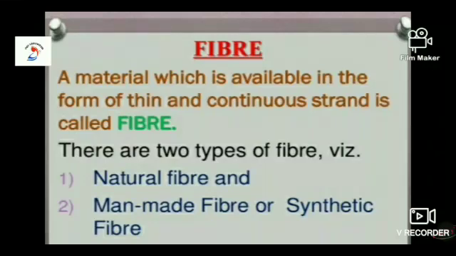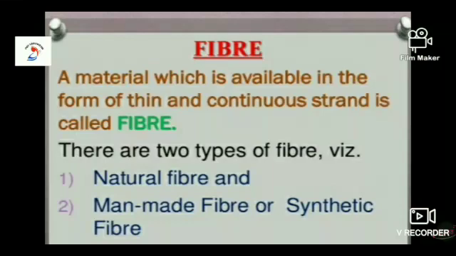Now let us see what we mean by a fiber. A material which is available in the form of thin and continuous strand is called a fiber. In simple terms, we can call it a single strand of thread. When you combine these fibers, we get a fabric which is called cloth.